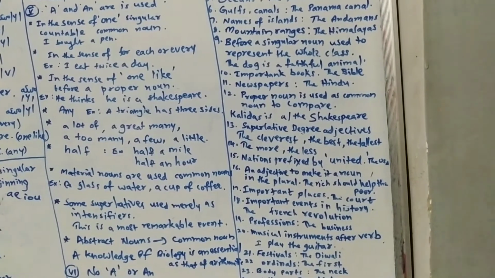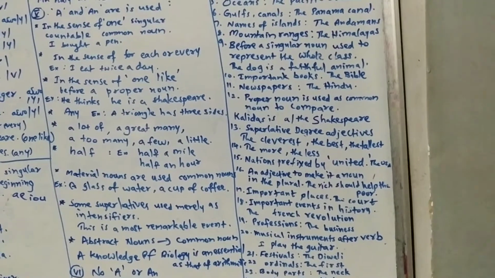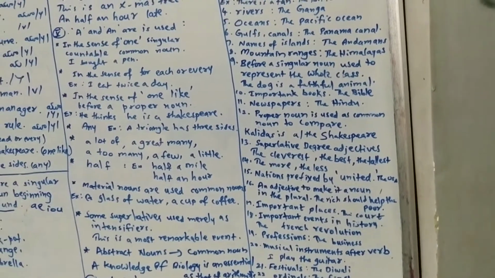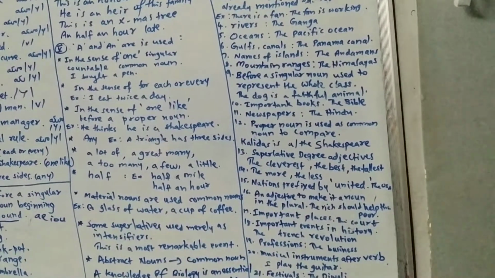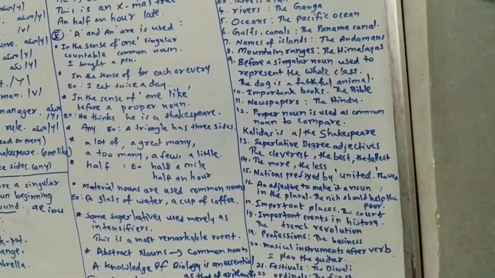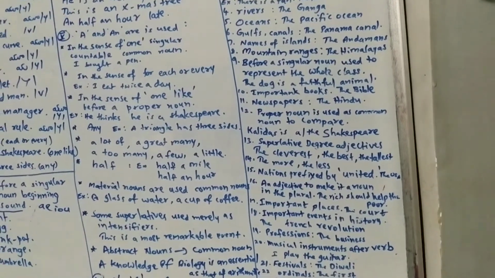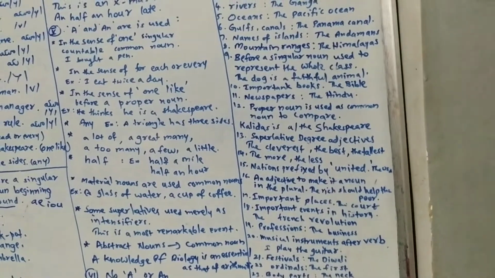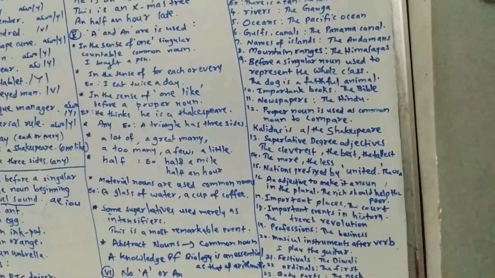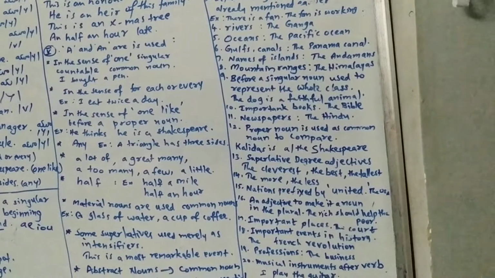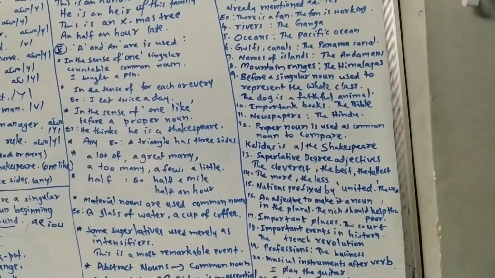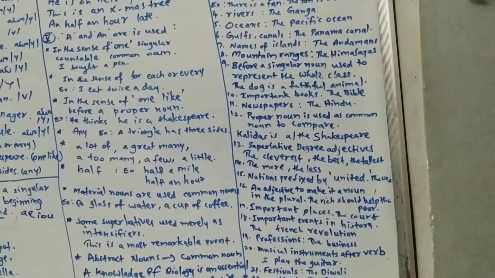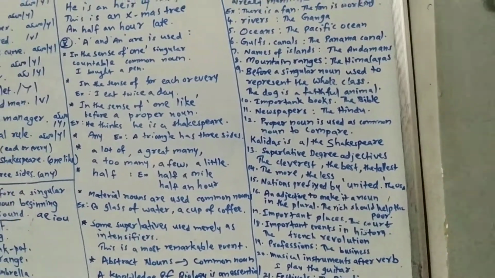Festivals: the Diwali, the Sankranti, the Pongal, the Ugadi, the Ramjan, the Christmas. Ordinals: the first, the second, the third, the fourth, the fifth, the sixth, the seventh. Body parts: the neck, the nose, the cheek, the chin. Before the clothes: the shirt, the pant, the necker. The only, the right, the exact, the very. Before the time: in the morning, in the afternoon, in the evening. Ships: the Titanic, the Vikrant, the Jalausha.